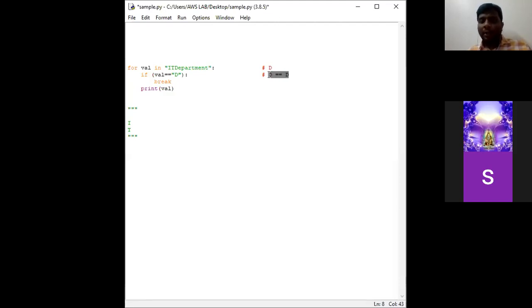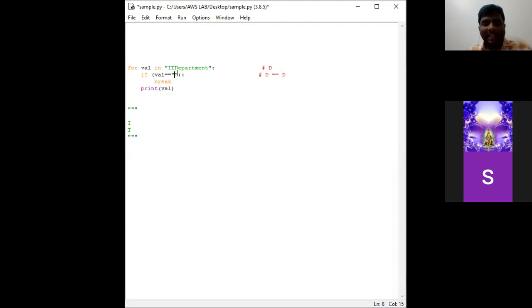Since the condition has been true, it performs the body of if. The body has the break statement. So since the break statement has come, the program will exit out of the loop. This is the purpose of the break statement.